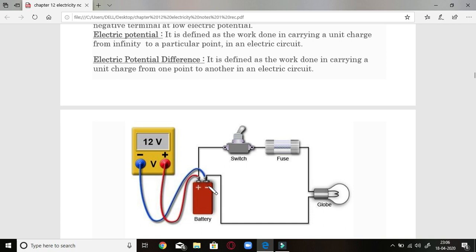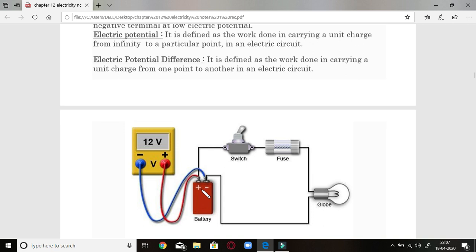This is the positive and negative end of the battery. Now from the positive end, work will be done to carry this electron in the outer circuit through the wire, and then through the switch, and then through wire, fuse, and then again wire. This will pass through to the bulb, which will help it to glow, then will come back through the wire, and ultimately it will reach the negative end. So much work is done to drive electrons in the external circuit at the expense of chemical energy.